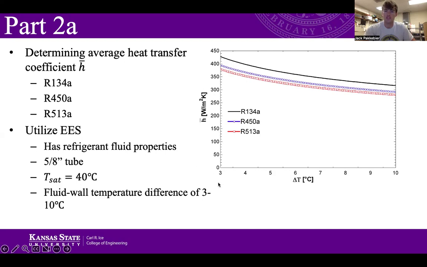So heat transfer coefficient on the y, the delta T on the x. R134A has the highest heat transfer coefficient, followed by R450A, then R513A. They all follow the same similar trend, starting out higher at around 430 watts per meter squared Kelvin, and then slowly decreasing as you increase the temperature.